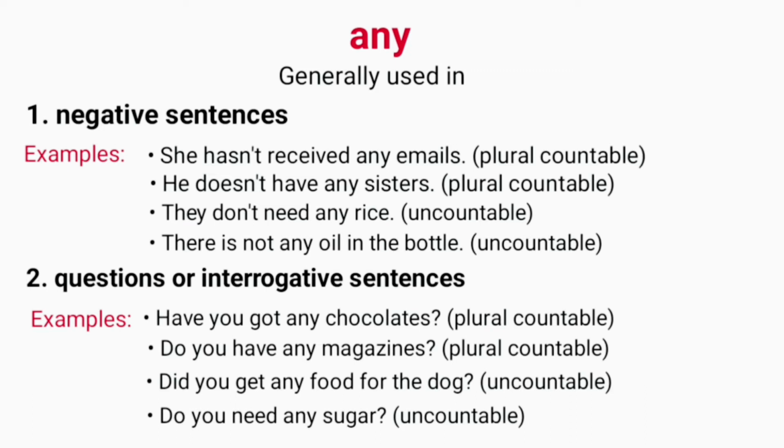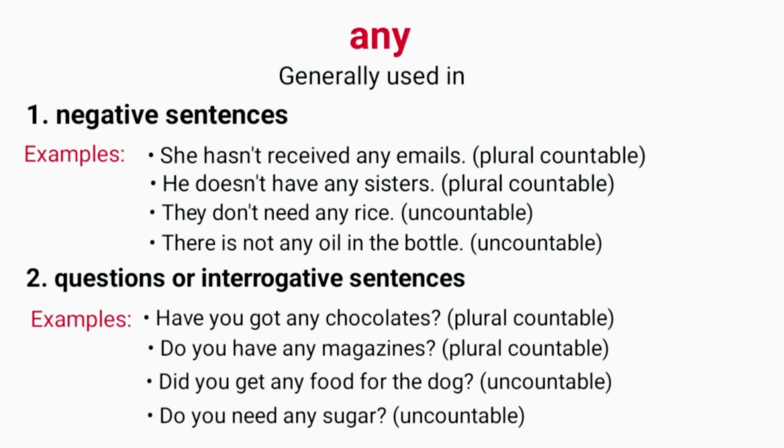Look at the examples with uncountable nouns. They don't need any rice. There is not any oil in the bottle. Rice and oil are uncountable nouns. Examples of questions or interrogative sentences. Have you got any chocolates? Do you have any magazines? In these questions, we have used any with plural countable nouns, chocolates and magazines.